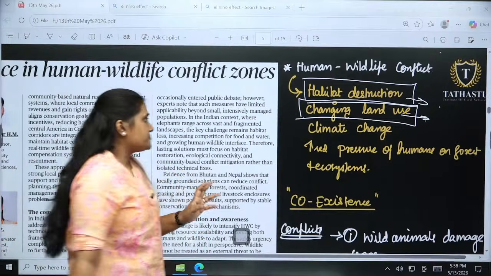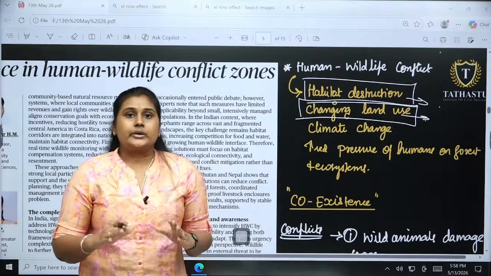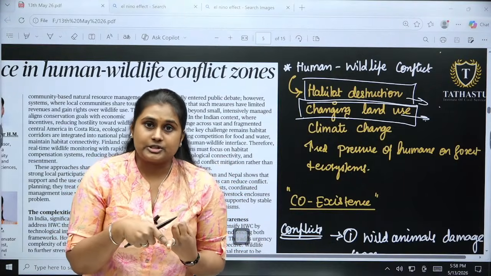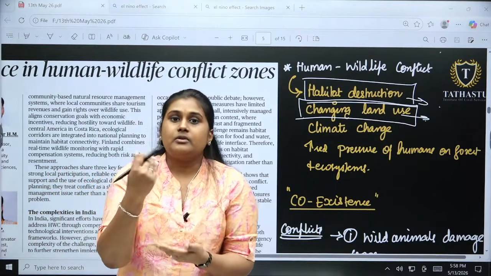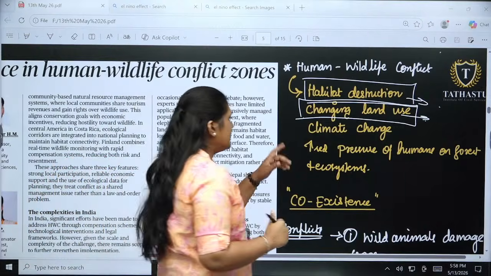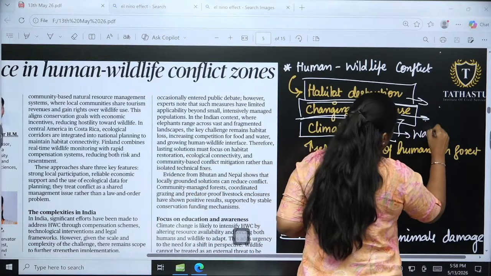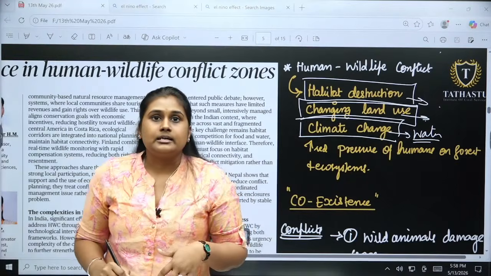Okay, so the changing land use here is about, we are sometimes settling and sometimes we are doing agriculture. So all these things, somewhere or the other, we are carving the wildlife habitat and using it for human beings' use, right? And the third one is about climate change, where water is not present for the wildlife animals, so they are getting into it, right?